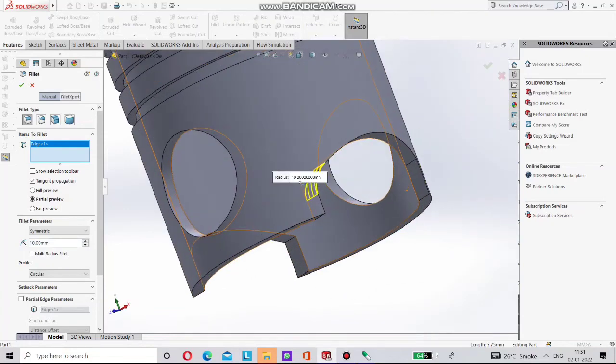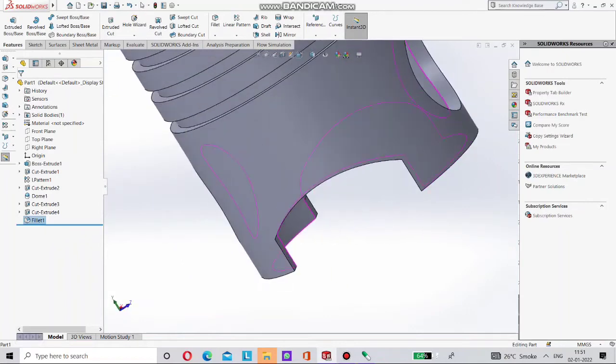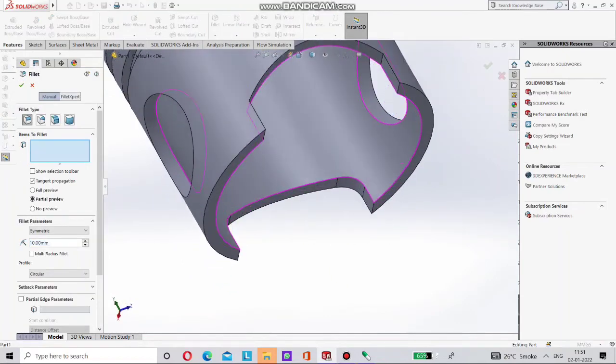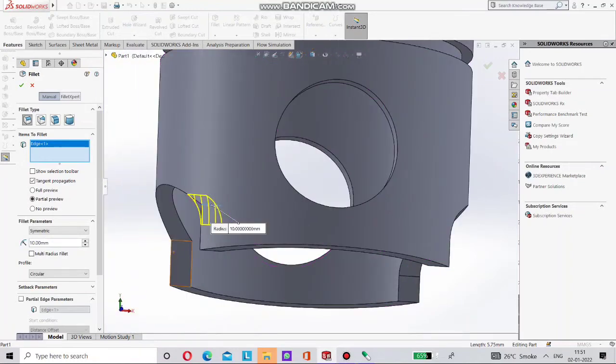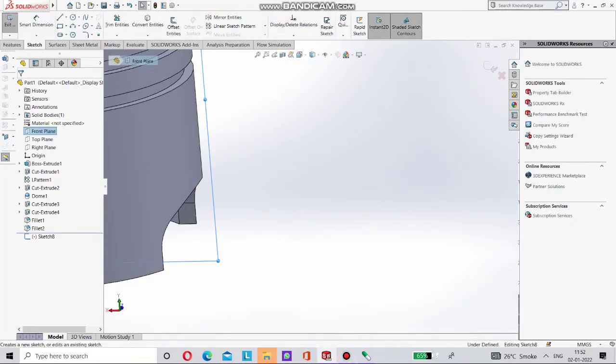You can clearly see this. We have to make a fillet here. Just select these two sides or edges of this piston, and give it a fillet of 10 mm. It's done. Now we have to make two circles on these sides.